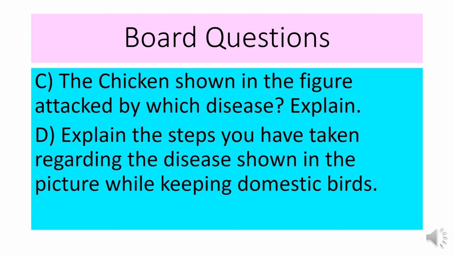The question number D. Explain the steps you have taken regarding the disease shown in the picture while keeping domestic birds. This question is similar to the previous STEM number D question, that is the prevention, chemical and biopreventive measures. That is, a drop of BCRDV should be given to the hen of 21 days age, and RDV once by injection should be given to the hen of 2 months, and separate healthy hen from sick hen. All are similar preventives. So this is the answer.